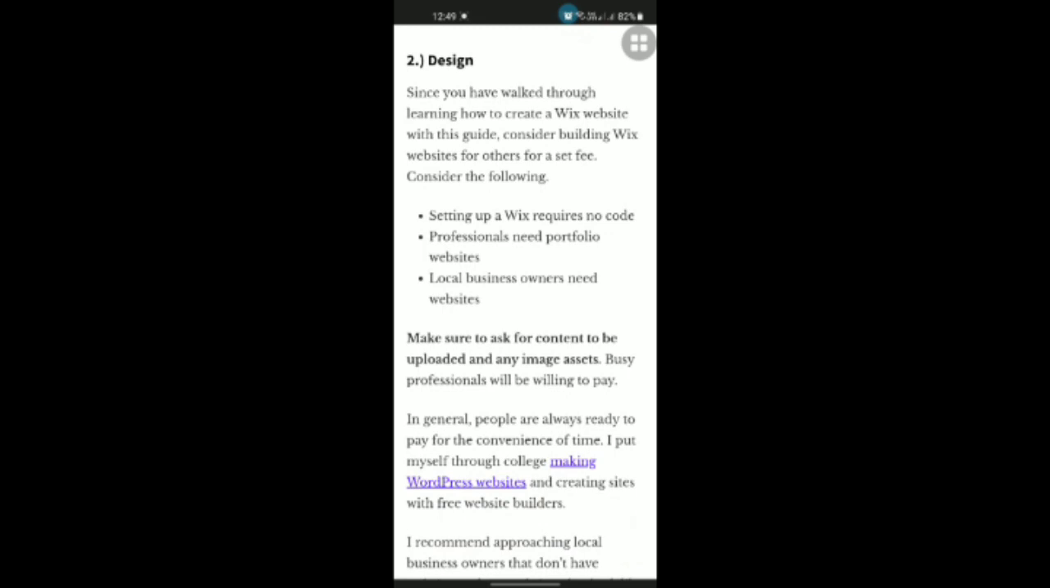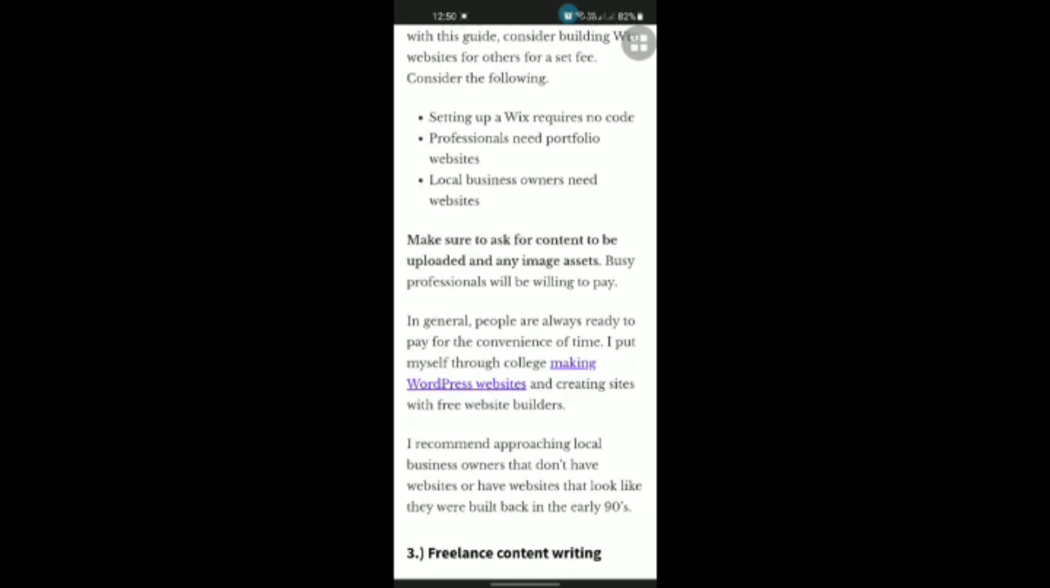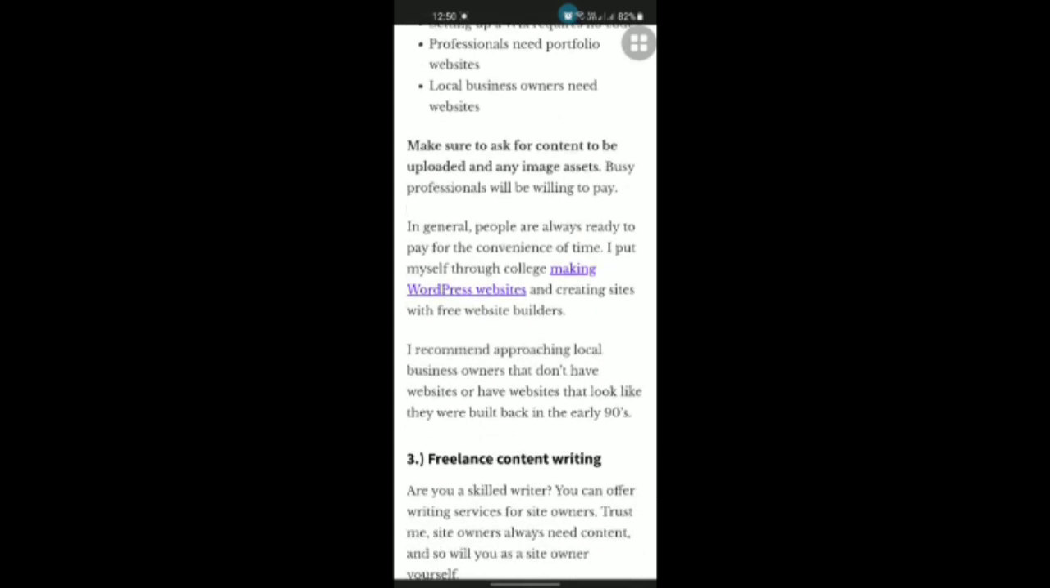Make sure to ask for content to be uploaded and any image assets. Busy professionals will be willing to pay. In general, people are always ready to pay for the convenience of time. I put myself through college making WordPress websites and creating sites with free website builders. I recommend approaching local business owners that do not have a website or have a website that looks like it was built back in the early 90s.